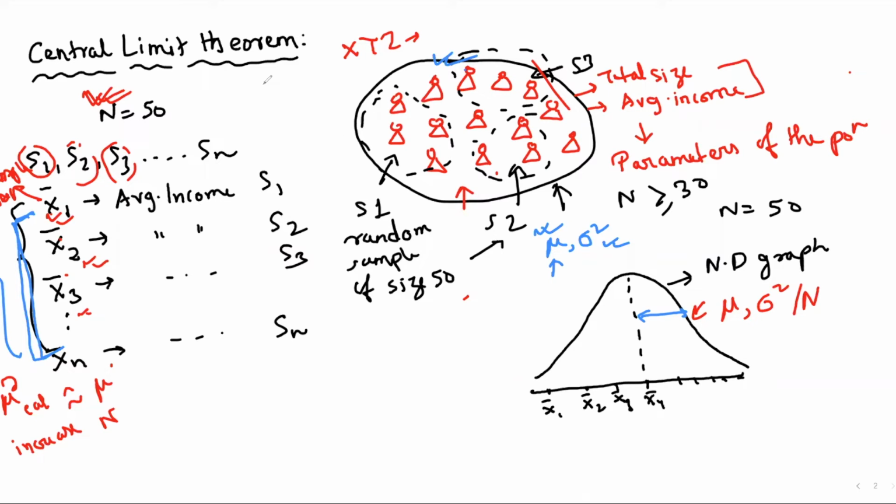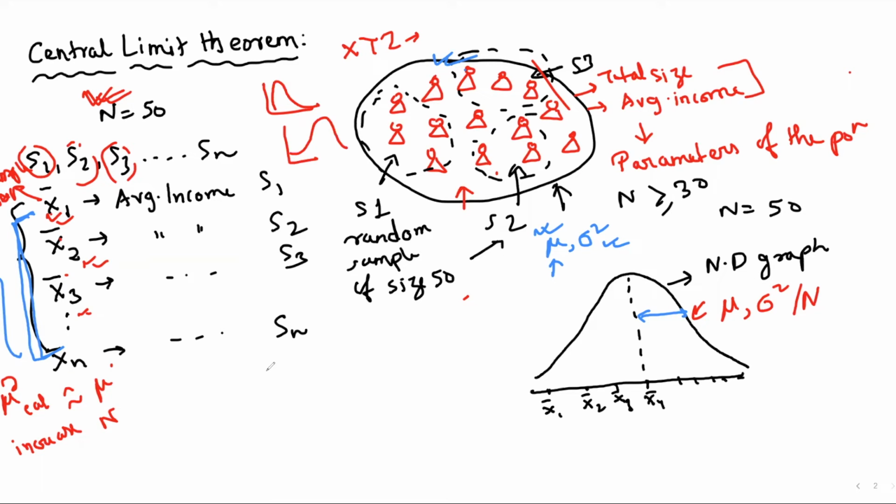It can be a skewed diagram, as I will come to what is skewed. So the distribution for this population may be something like this, or maybe something like this. But if you take samples, calculate the average and plot them, then this particular graph will be normally distributed.